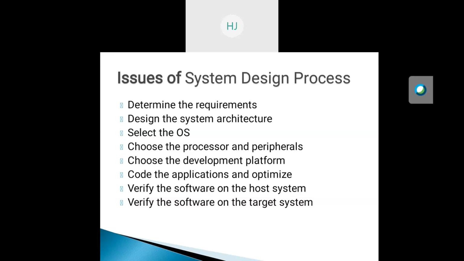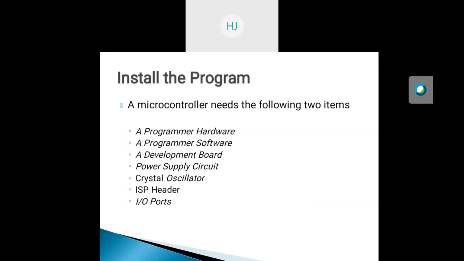While when we are verifying the software on the client side or the target system, we download that program using the programmer device, and then we can use an emulator or any chip debugging tools to verify that software. These are the issues.